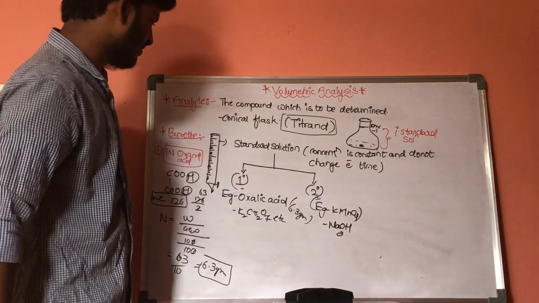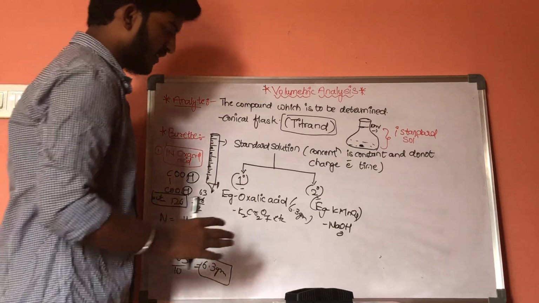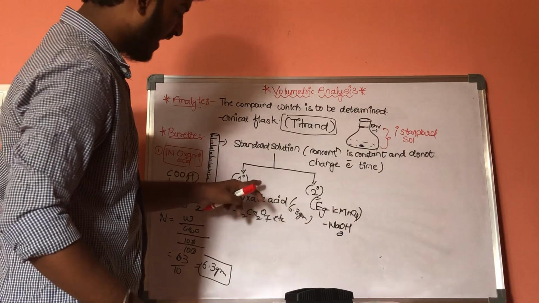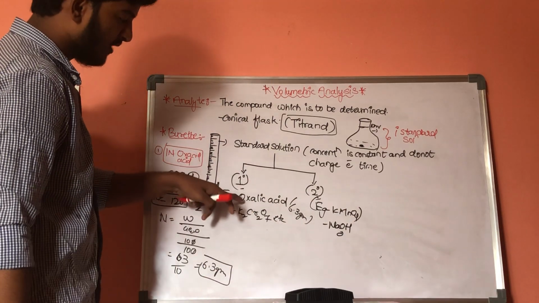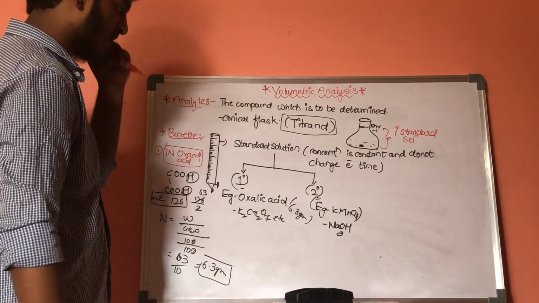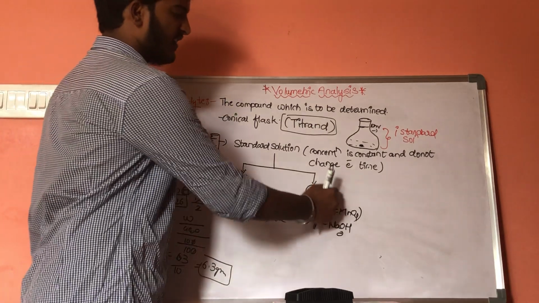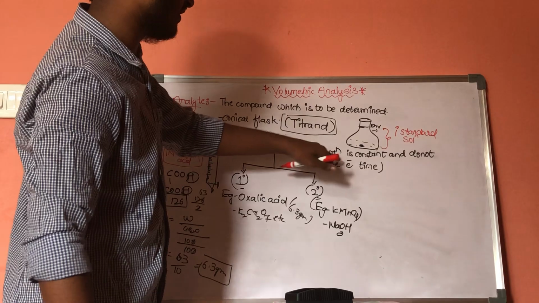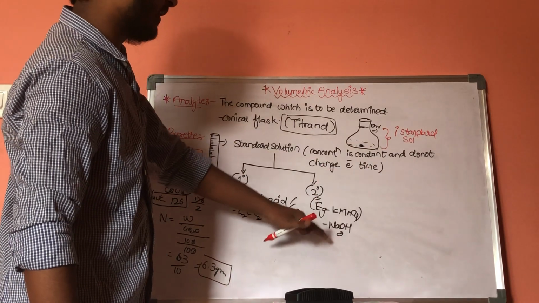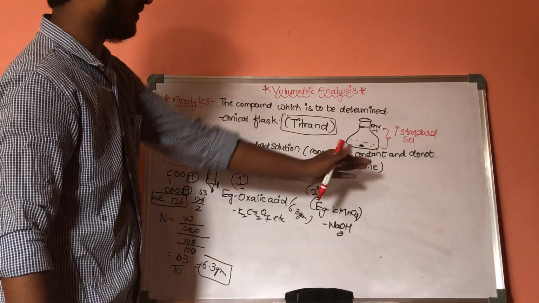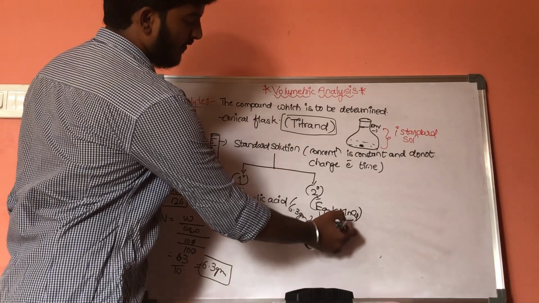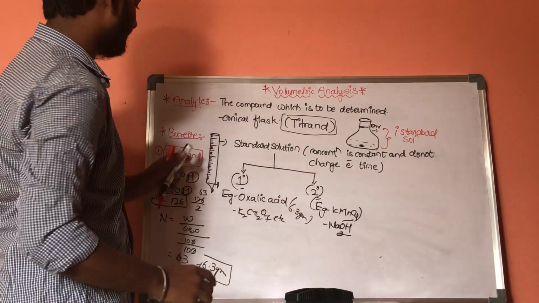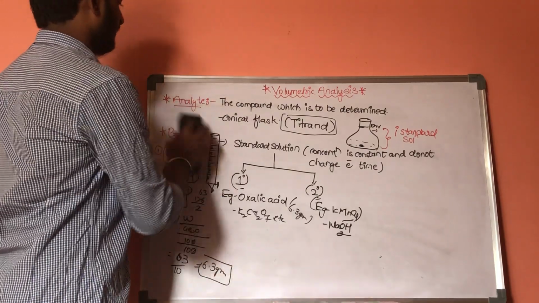What is primary standard solution? Primary standard solution is a solution in which the concentration is constant and does not get changed, and it is a highly pure compound. Examples are oxalic acid and K2Cr2O7. Now coming to the secondary standard solution. Secondary standard solution is a solution in which the concentration gets changed with respect to time. Examples are KMnO4 and NaOH. This is some information about analyte and standard solution.